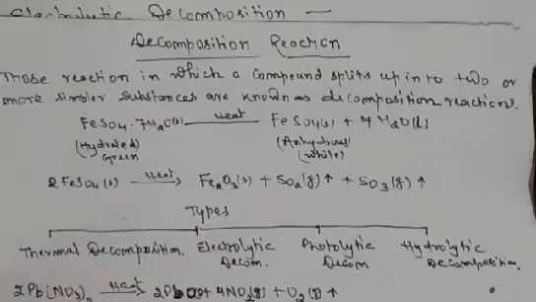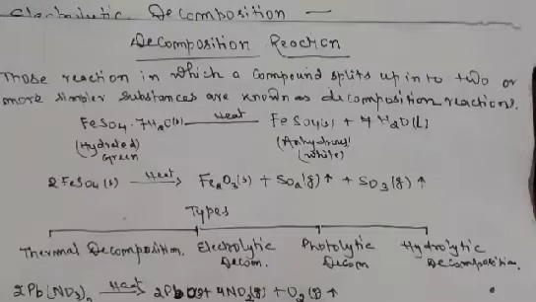When this Pb(NO3)2 or lead nitrate, which has white color, is heated, a yellow colored compound called lead oxide, PbO, is obtained with evolution of nitrogen dioxide NO2 and oxygen.